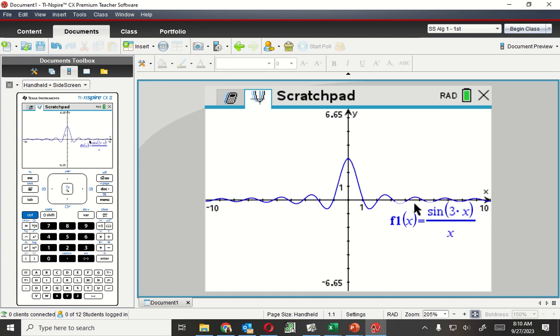All right, so now as it's approaching 0, what's happening right there? It peaked up. So it looks like it's going to be 3. Now if we're looking at this, what do you think the sine of x over x is going to give me? If this gives me 3, what do you think sine of x over x is going to be? 1. Let's try it.